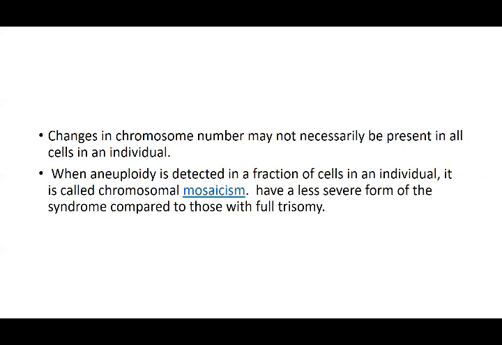So these features play a role in whether the abnormality is present in all the cells, in a few of the cells, or showing a mosaicism appearance. So in chromosomal abnormalities, the two important things that play a role are non-disjunction and non-disjunction leading to aneuploidy.